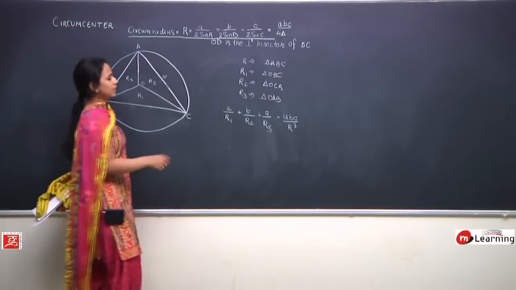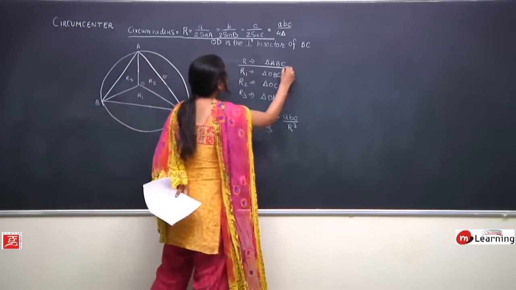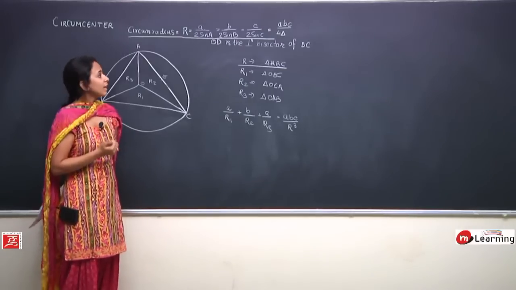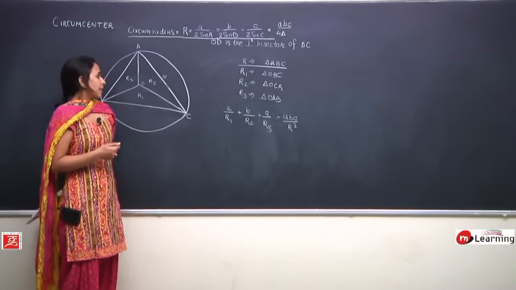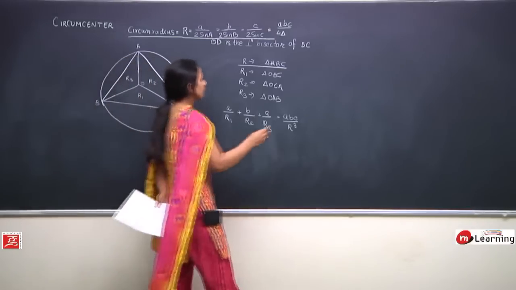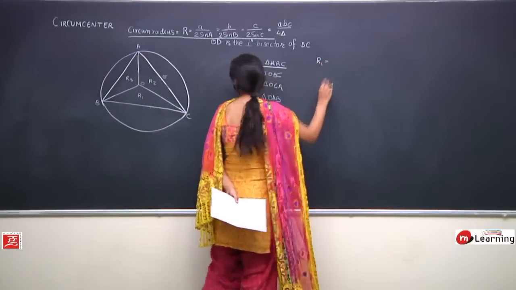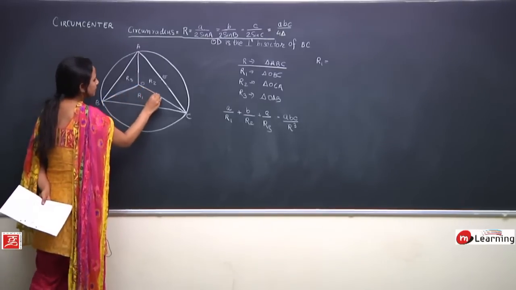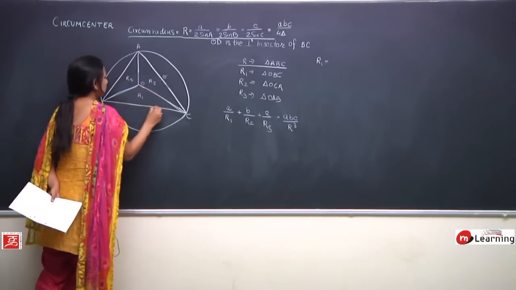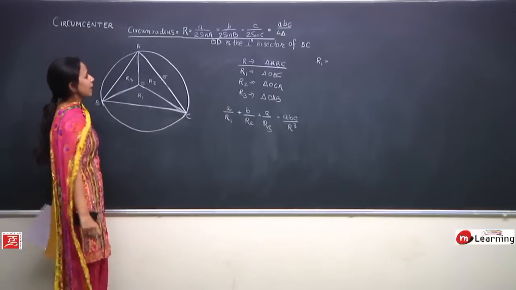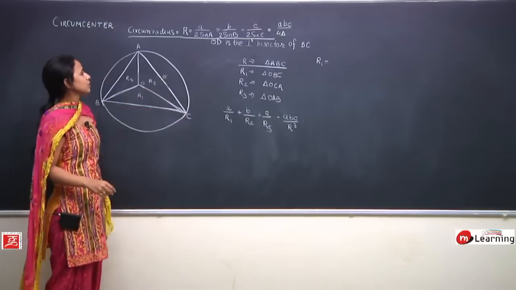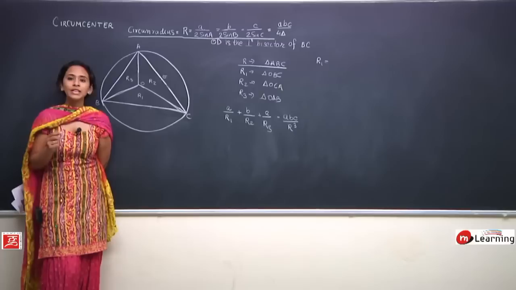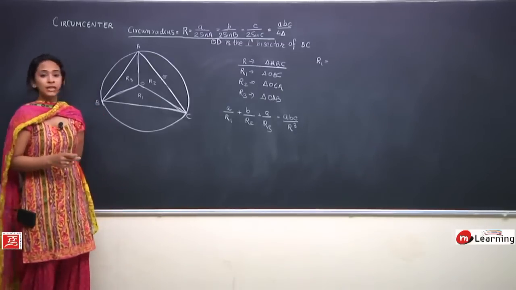So one thing I know is, since R is the circumradius for this triangle ABC, we can always write R would be A upon 2 sin A, it would be B upon 2 sin B, and this would be equal to C upon 2 sin C. Any doubt till here? Now how do we define R1? R1 is for this triangle OBC. So A upon 2 sin A. When I say A upon 2 sin A, what is A? Small a is the side opposite to angle capital A.